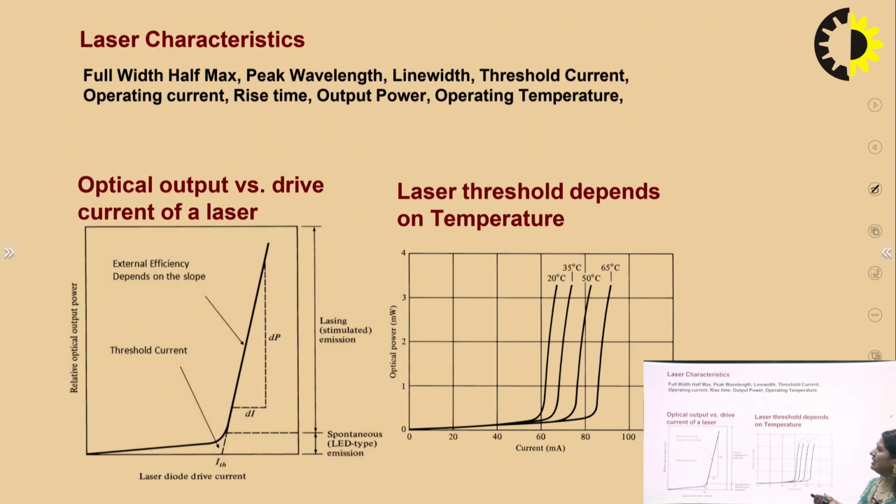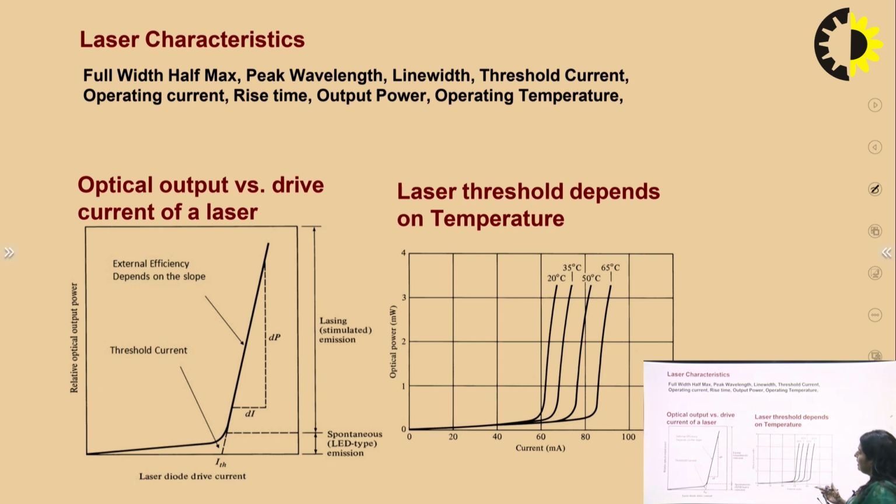So we have discussed the LED characteristic. As we have the light characteristic or VI characteristics, in a similar way we have the PI characteristic, that is the power versus current characteristic. As you increase the current up to a certain point, the power will not increase at the output, but once it crosses the threshold current value, the power will instantly increase, and the external efficiency depends upon the slope. So there is a threshold current, that is ITH, and the slope value is dP by dI, where dP is the change in the power and dI is the change in the current.